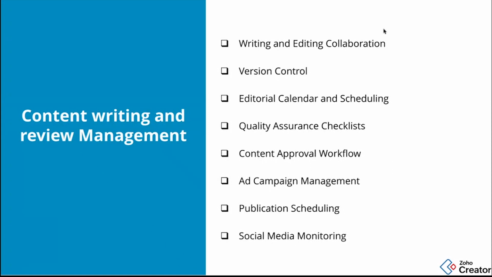And next we can talk about content writing and review management. As I said at the first stage, pre-production, the first stage is going to be script writing. So we can automate that process by helping the writer and the editor collaborate with the help of a solution, and we can manage the version control of a particular script, and we can manage the calendar and the scheduling for the writing and the editing. Quality assurance can be done.